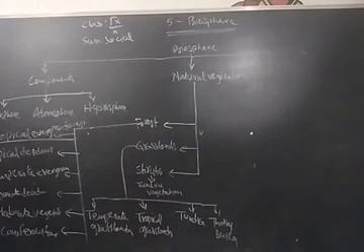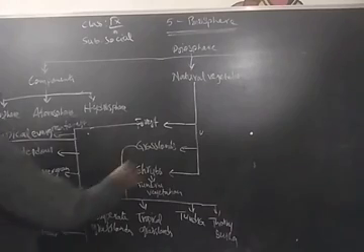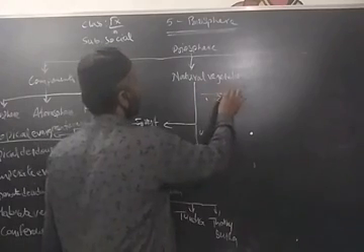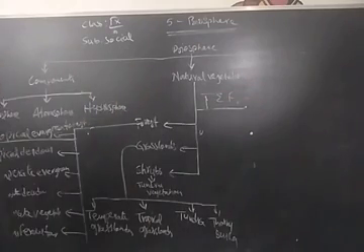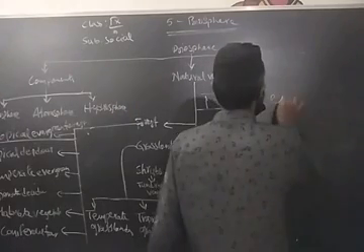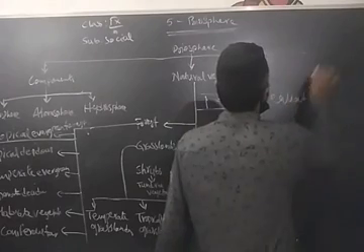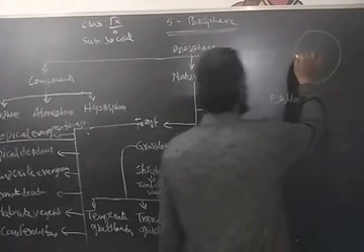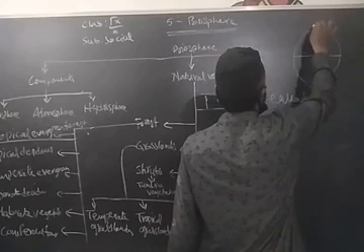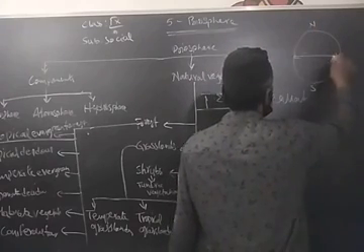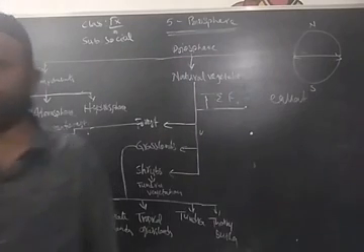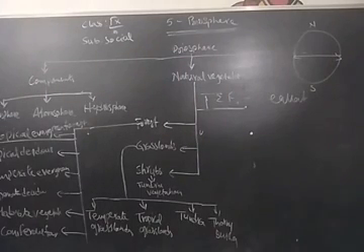Yes. So tropical evergreen forest, the first one. These forests are seen near the equatorial regions. Equatorial means the center of the earth. This is the north pole, south pole, and this is the equator. So on the center of the earth, near the equatorial regions, we find tropical evergreen forest.